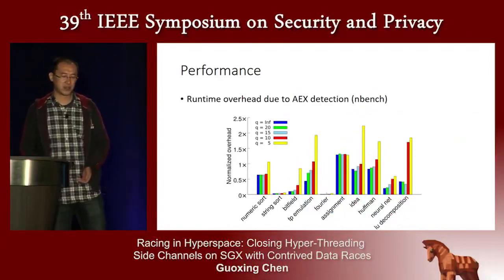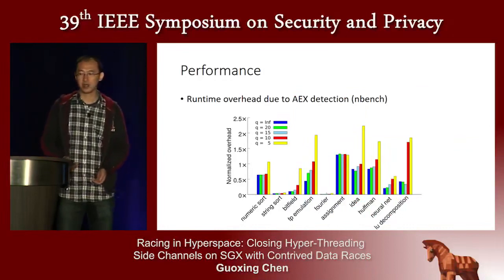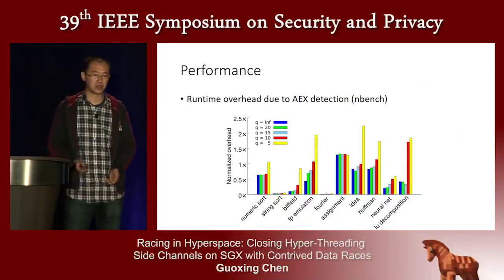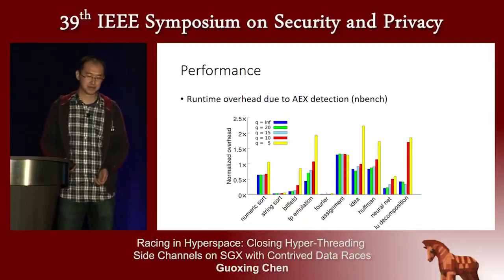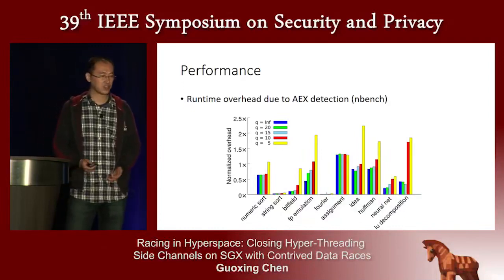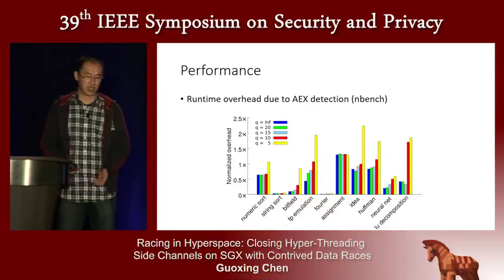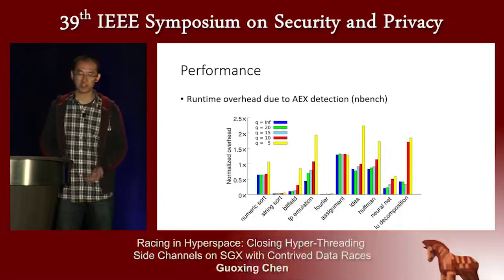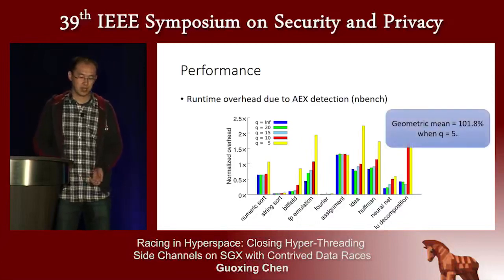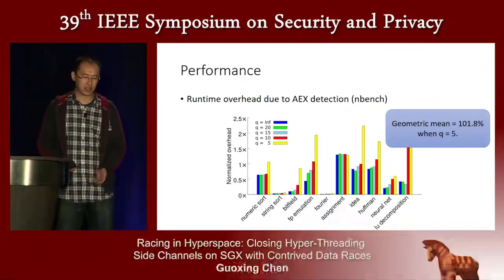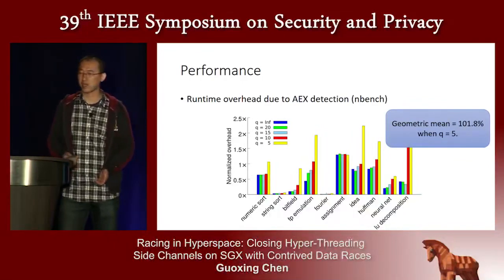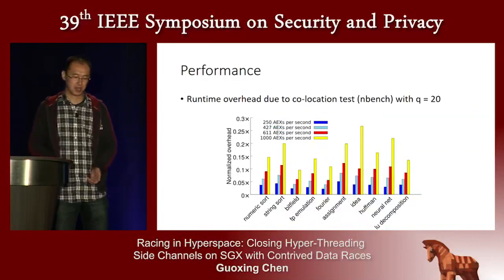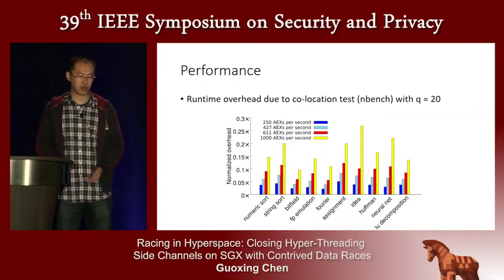We evaluate the performance on NBench, a lightweight benchmark application for CPU and memory performance testing. The runtime overhead due to AEX detection is listed here, and different values of Q are evaluated. Basically, a smaller Q means more frequent AEX detection and larger overhead. Particularly when Q equals 5, the geometric mean of the runtime overhead due to AEX detection is around 101.8%.